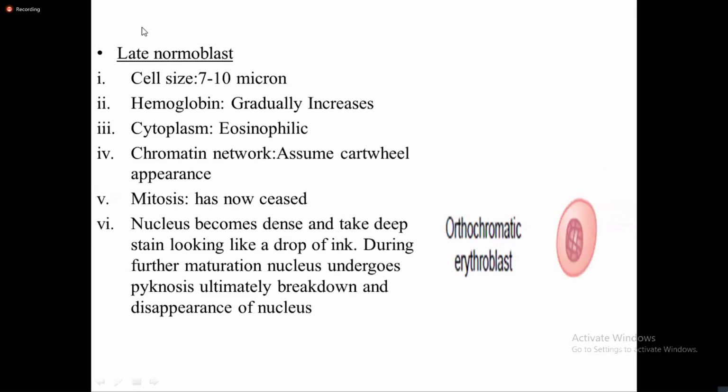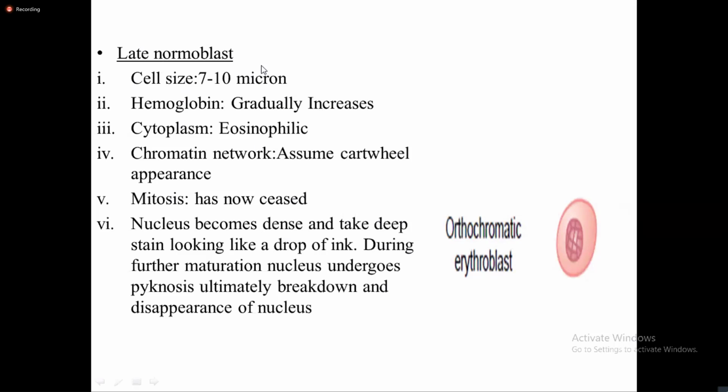Now, in the late normoblast stage, the size of the cell is 7 to 10 micron. Hemoglobin has gradually increased. The cytoplasm takes up eosinophilic stain, that is, pinkish stain. Then the chromatin network assumes a cartwheel appearance. Mitosis has now ceased by this stage.